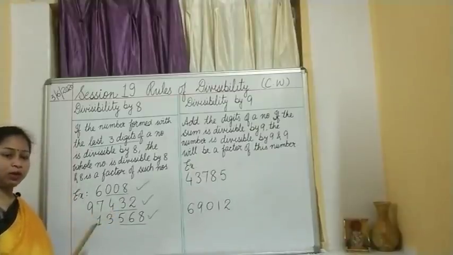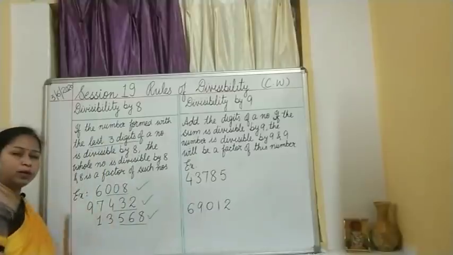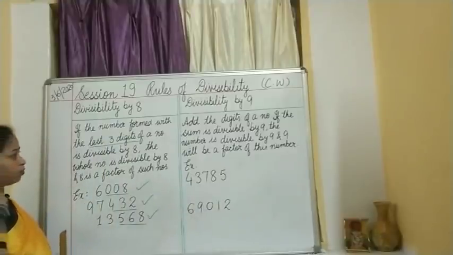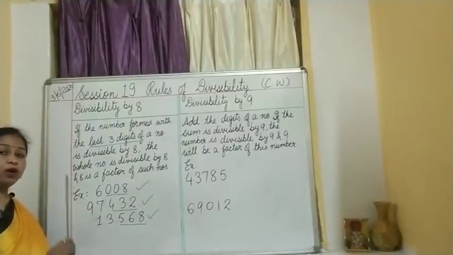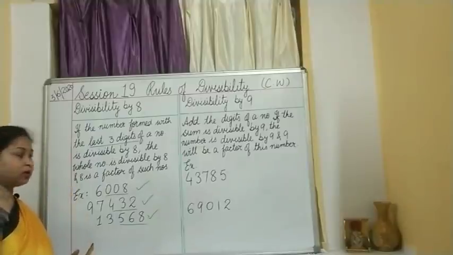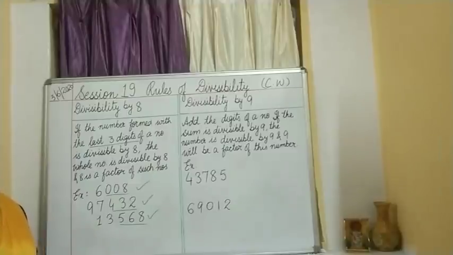So, seeing the rule of divisibility by 8, what do we have to check? We have to check the last 3 digits, whatever number is given to you, children. If the last 3 digits are divisible by 8, the whole entire number is divisible.